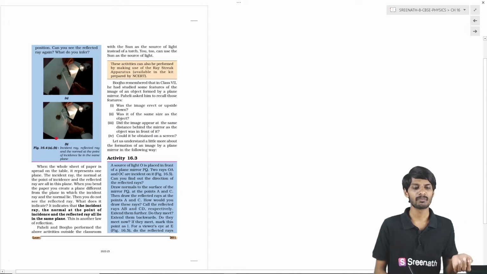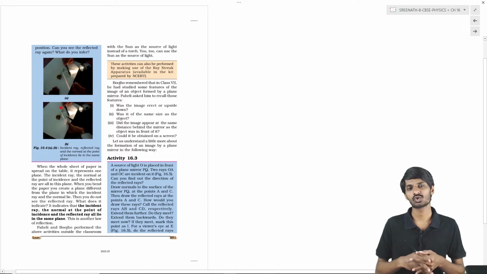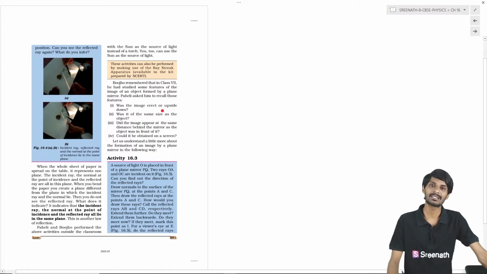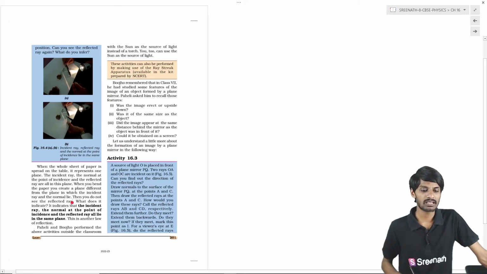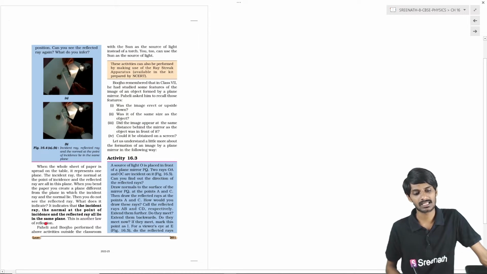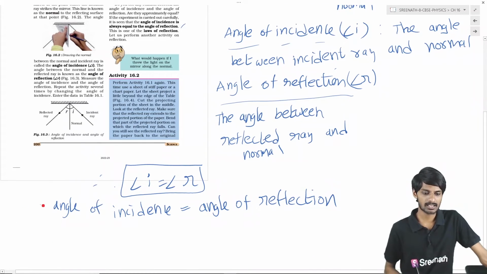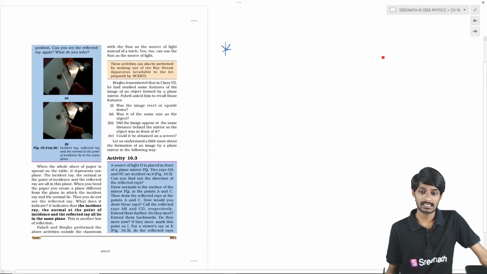Whenever you bend the paper, what happens? You will not observe the reflected ray. Why? Because its plane is disturbed, students. So finally, the incident ray, the normal at the point of incidence, and the reflected ray all lie in the same plane. This is the second thing in the laws of reflection.